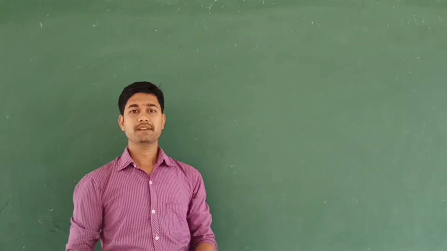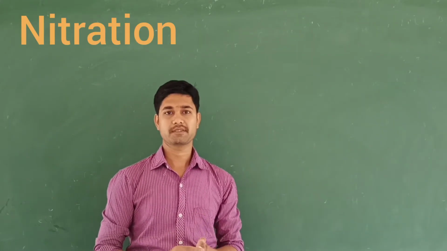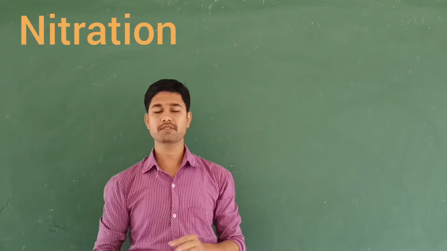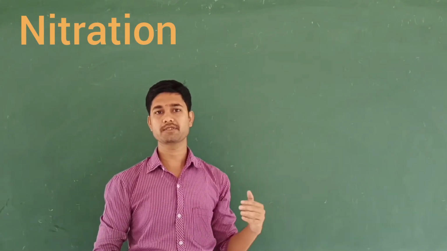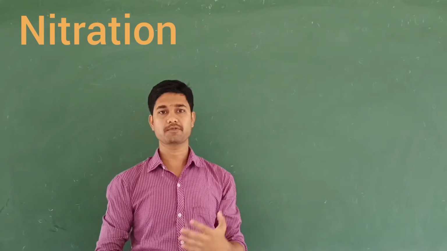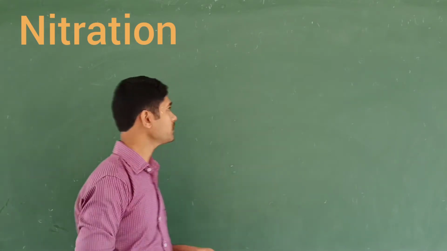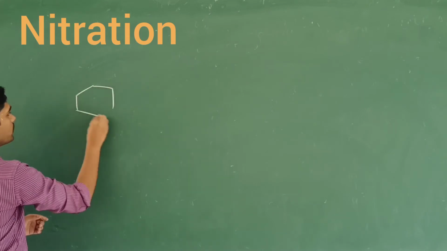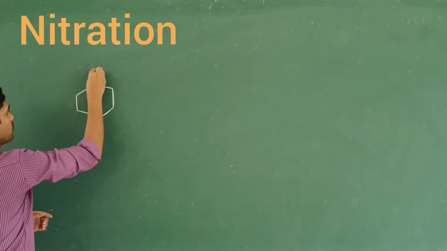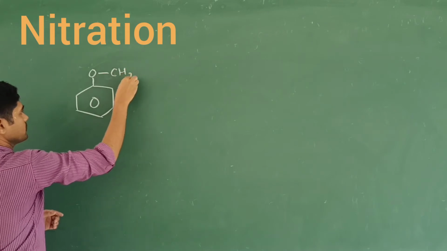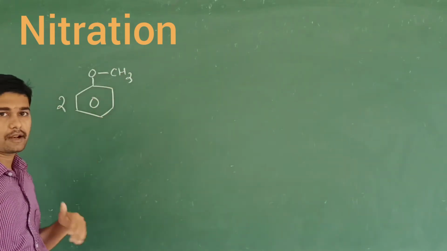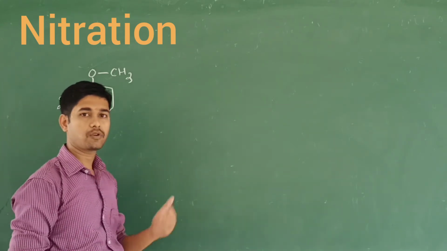Let us discuss the second reaction, called nitration. Here the NO2 group attacks at the ortho and para positions. How does it act in the electrophilic substitution reactions of the ether? Let us discuss. I am going to take the same two molecules of the anisole compound, OCH3. Because these are electron releasing groups, the electron density increases at the ortho and para positions.